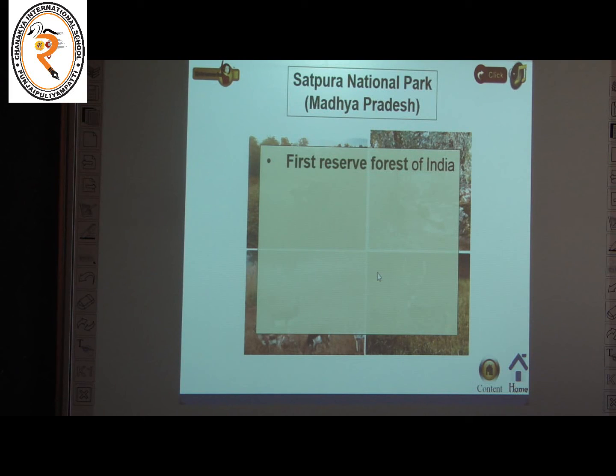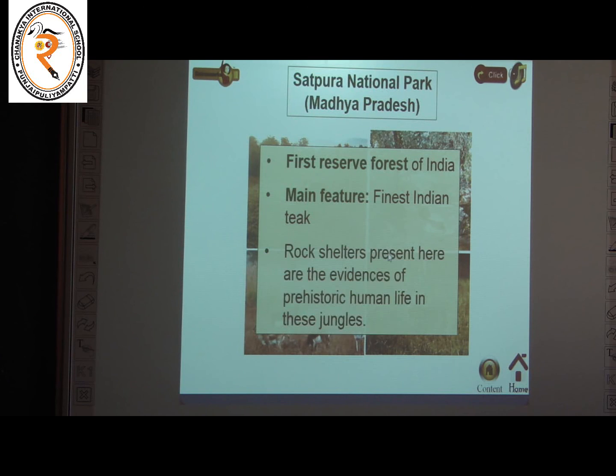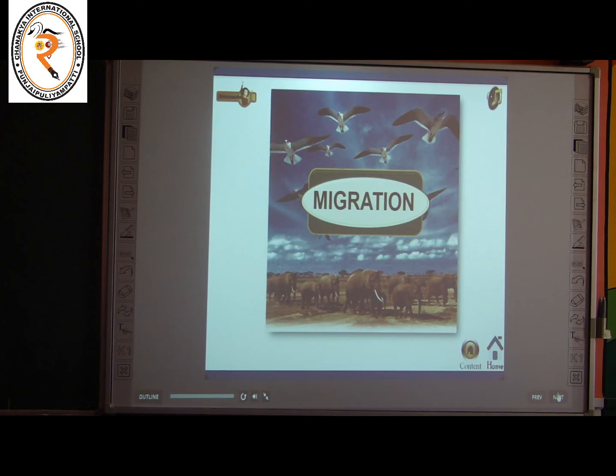Satpura National Park. Okay. And the next one, what is the main feature of this park? It is the finest Indian tea, and rock shelters are present here. So wildlife sanctuaries and biosphere reserves and national parks are the areas that can conserve the wildlife, that is, that can conserve the animals.